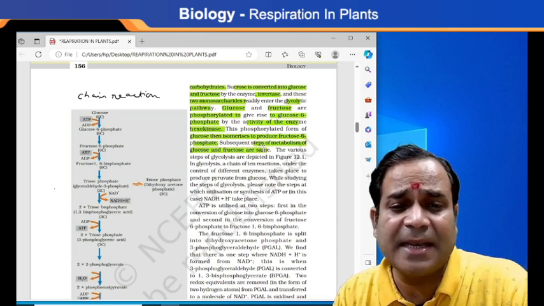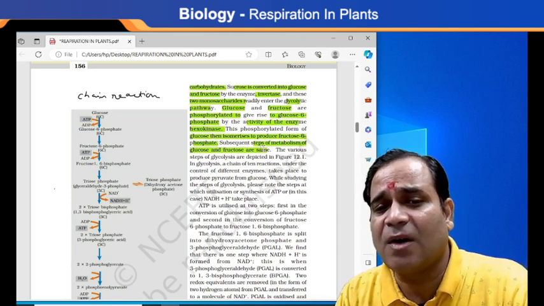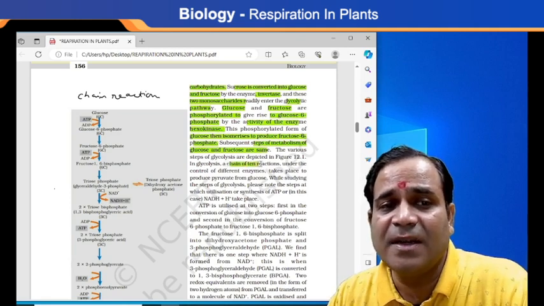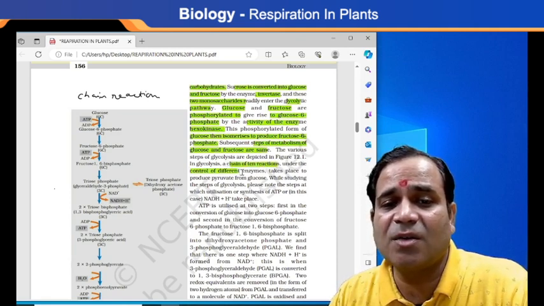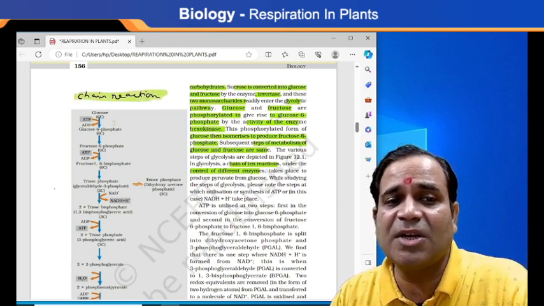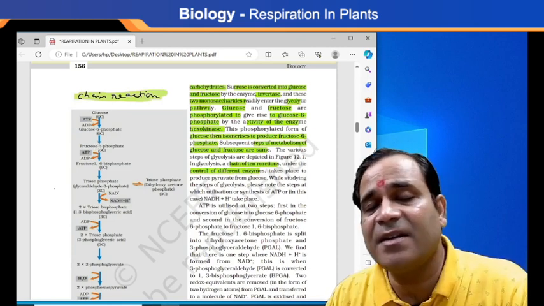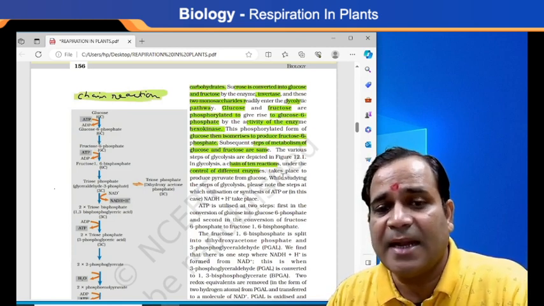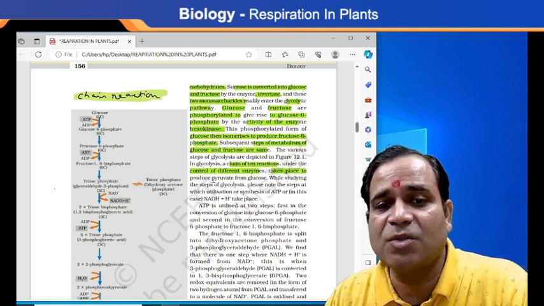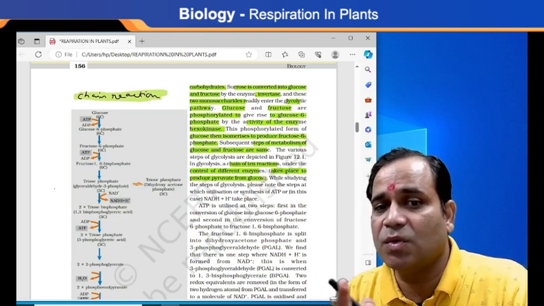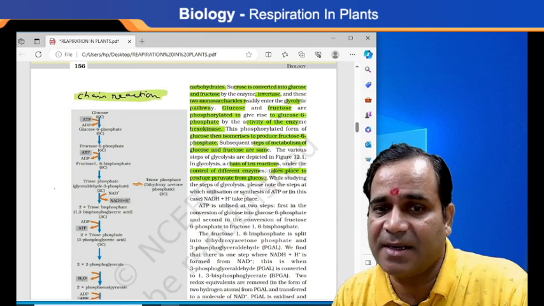Now glycolysis is a chain of 10 reactions under the control of different enzymes. How many reactions? A chain of 10 reactions. All these chain reactions occur under the control of different enzymes, my dear, and these enzymes act to produce pyruvate from glucose. So firstly, glucose is converted into pyruvate.